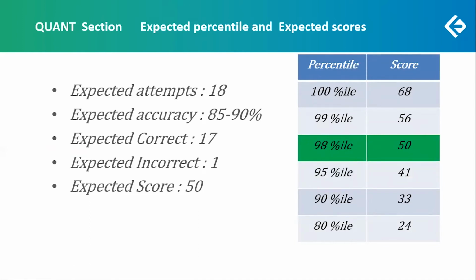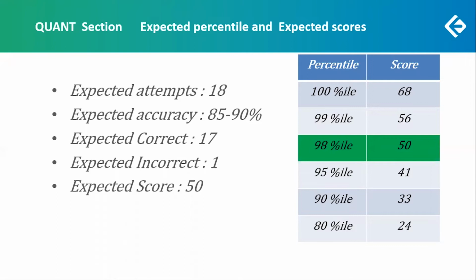And because there were just 2 difficult questions, people at 100 percentile will almost attempt all 24. Yes, there must be somebody who makes all 24 attempts. And maybe 1 error would give them a score of 68. So 100 percentile could be got at 68. 99 would stand at 56 marks. Somebody getting a score of 56 can expect 99 percentile in this paper.